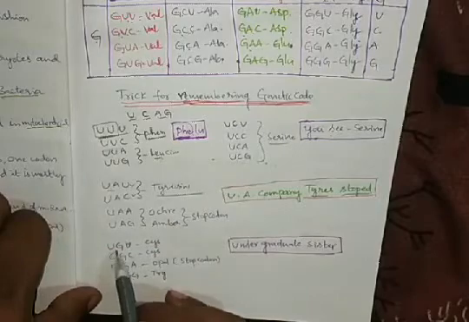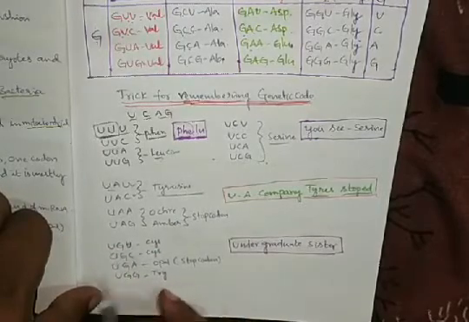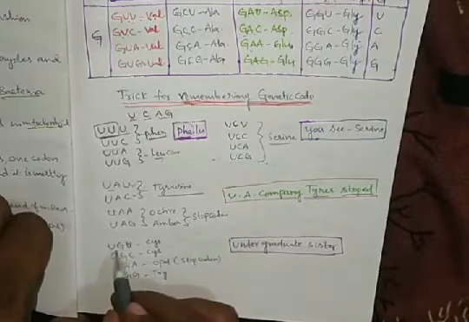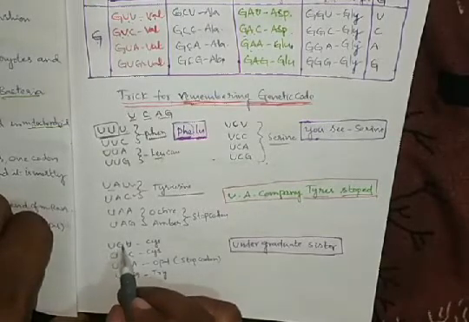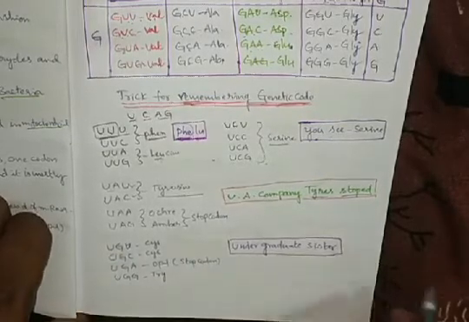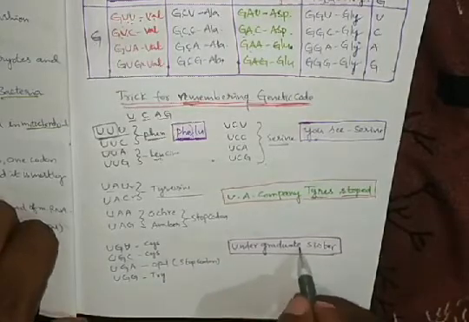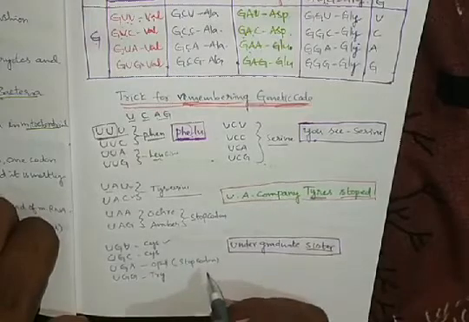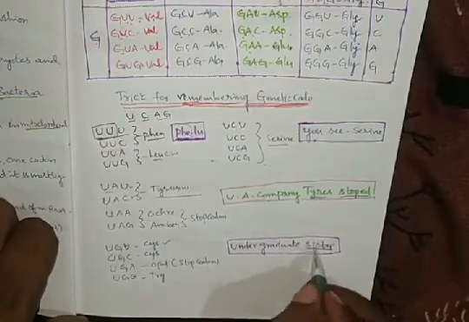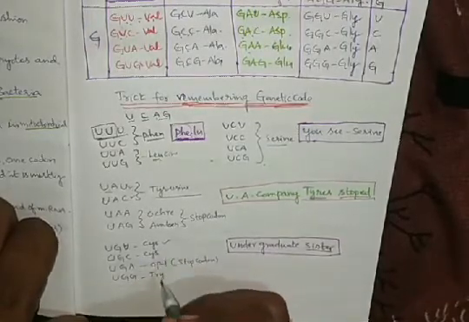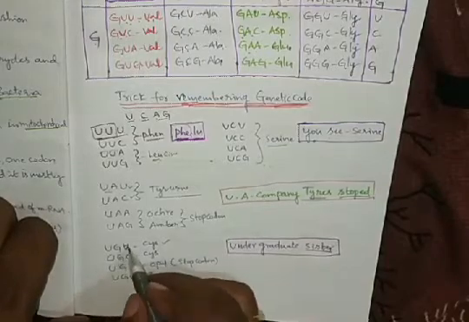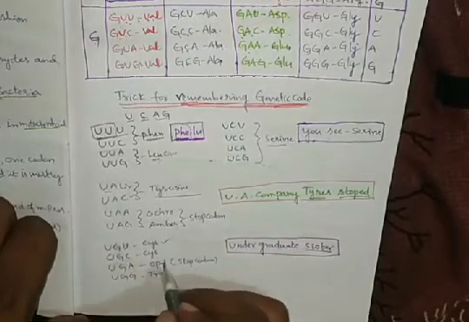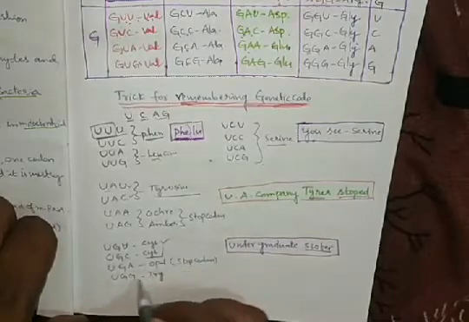So next codon is UG. UG course means undergraduate. Undergraduate sister. Sister means cysteine. So the first two nitrogen bases UG code cysteine.